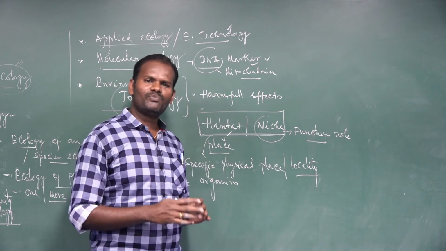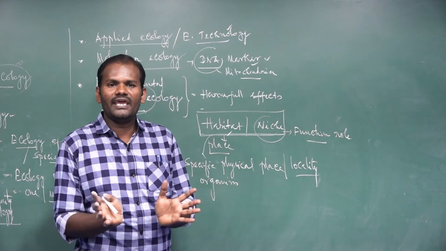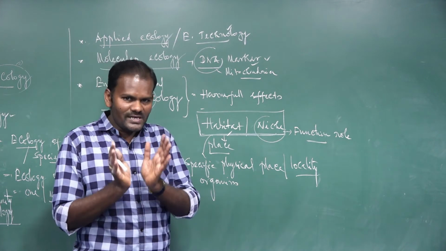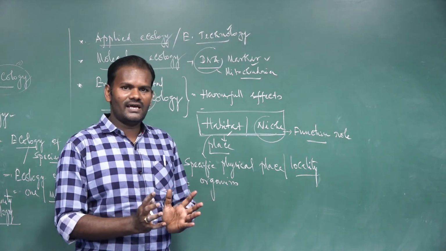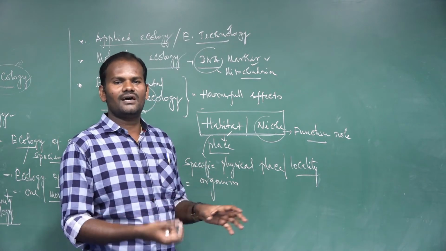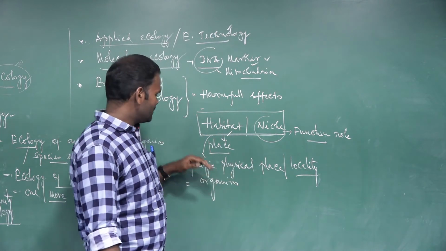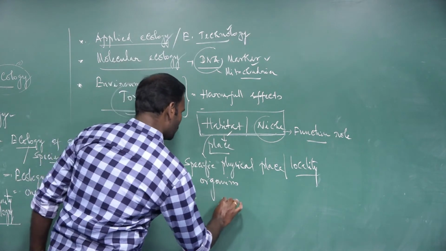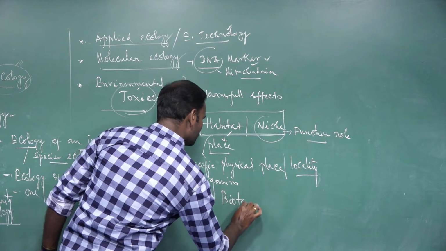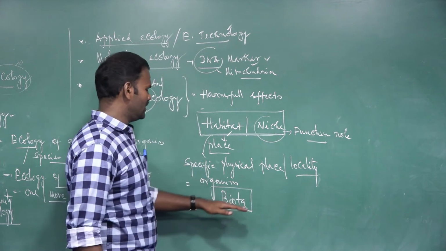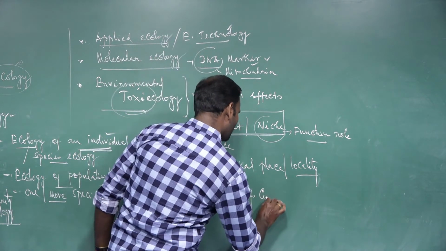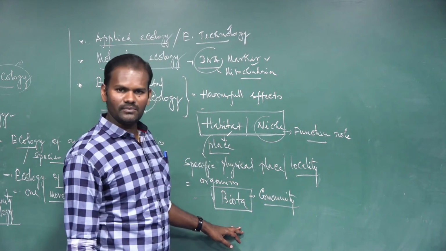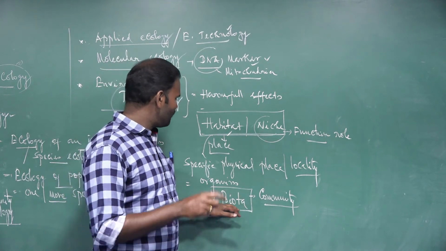Or also any organism with the particular combination of abiotic environmental factors. What are the abiotic factors? Light, temperature, humidity. How these specific organisms interact with the specific abiotic factors. These are called a habitat. But the environment of any community is said to be biota. Remember, biota is nothing but the environment of any community.